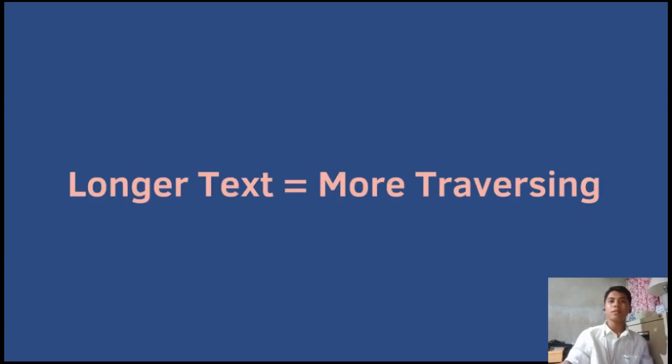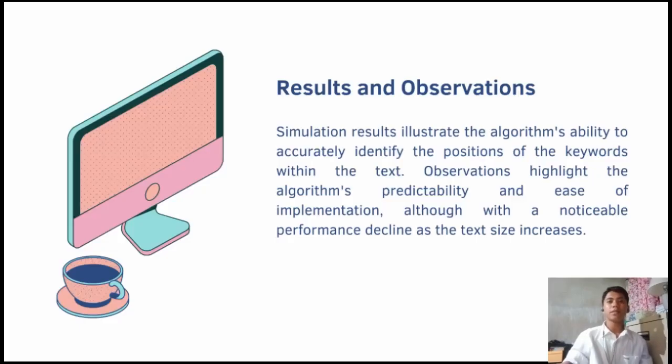All of the text used in the test cases is short text data. However, similar test cases can be used in large text, but it will cost more processing since the algorithm will traverse the text character by character. Results and observations. The simulation results illustrate the naive pattern search algorithm's ability to accurately identify the positions of the keywords within the text. Observations highlight the algorithm's predictability and ease of implementation, although with a noticeable performance decline as the text size increases.